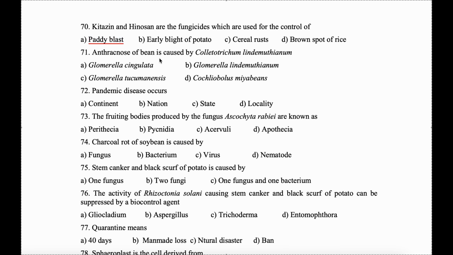71. Anthracnose of bean is caused by Colletotrichum lindemuthianum. It is Glomerella. 72. Pandemic disease occurs continentally. 73. The fruiting body is produced by the fungus Ascochyta rabiei. It is pycnidia. 74. Charcoal rot of soybean is caused by a fungus called what?